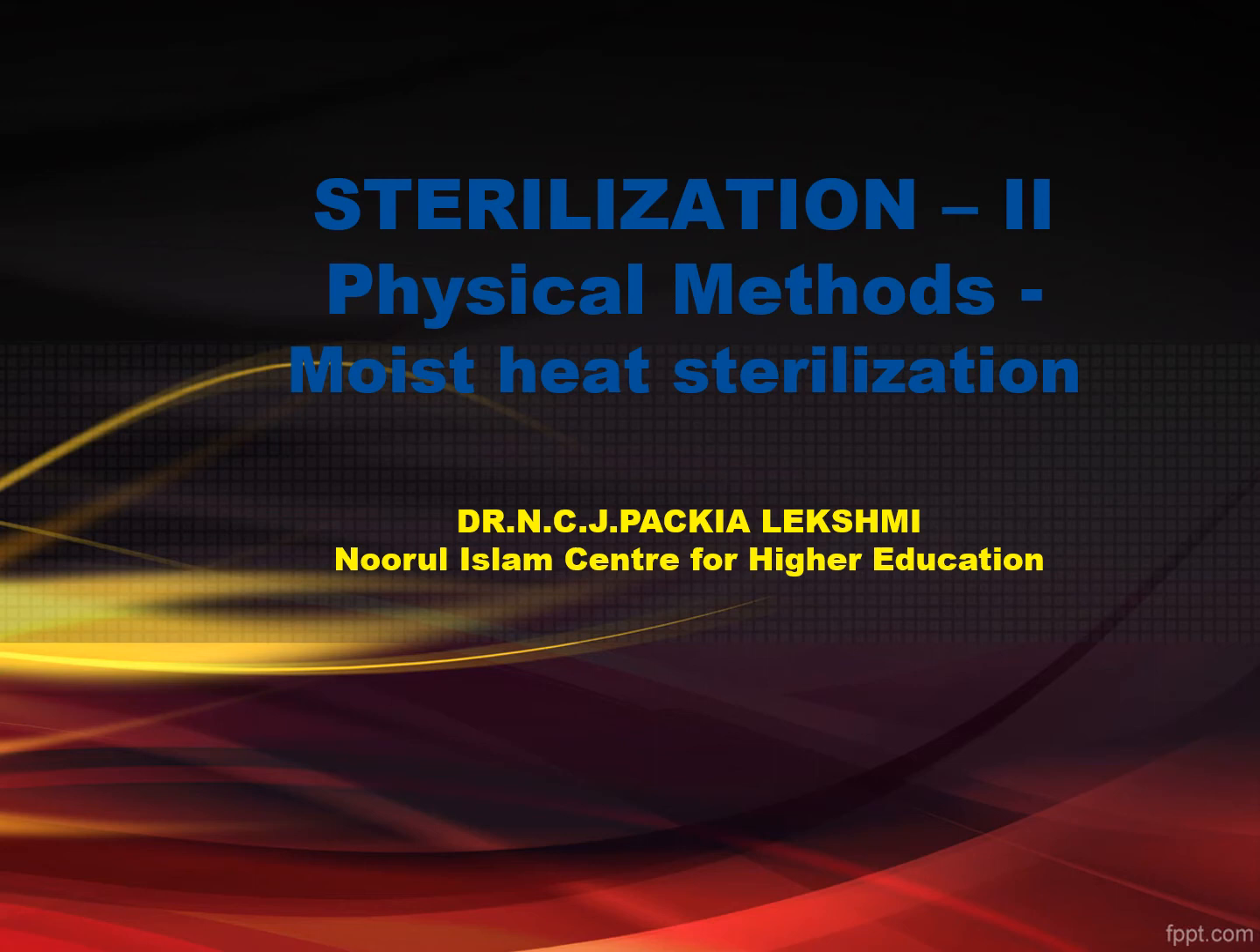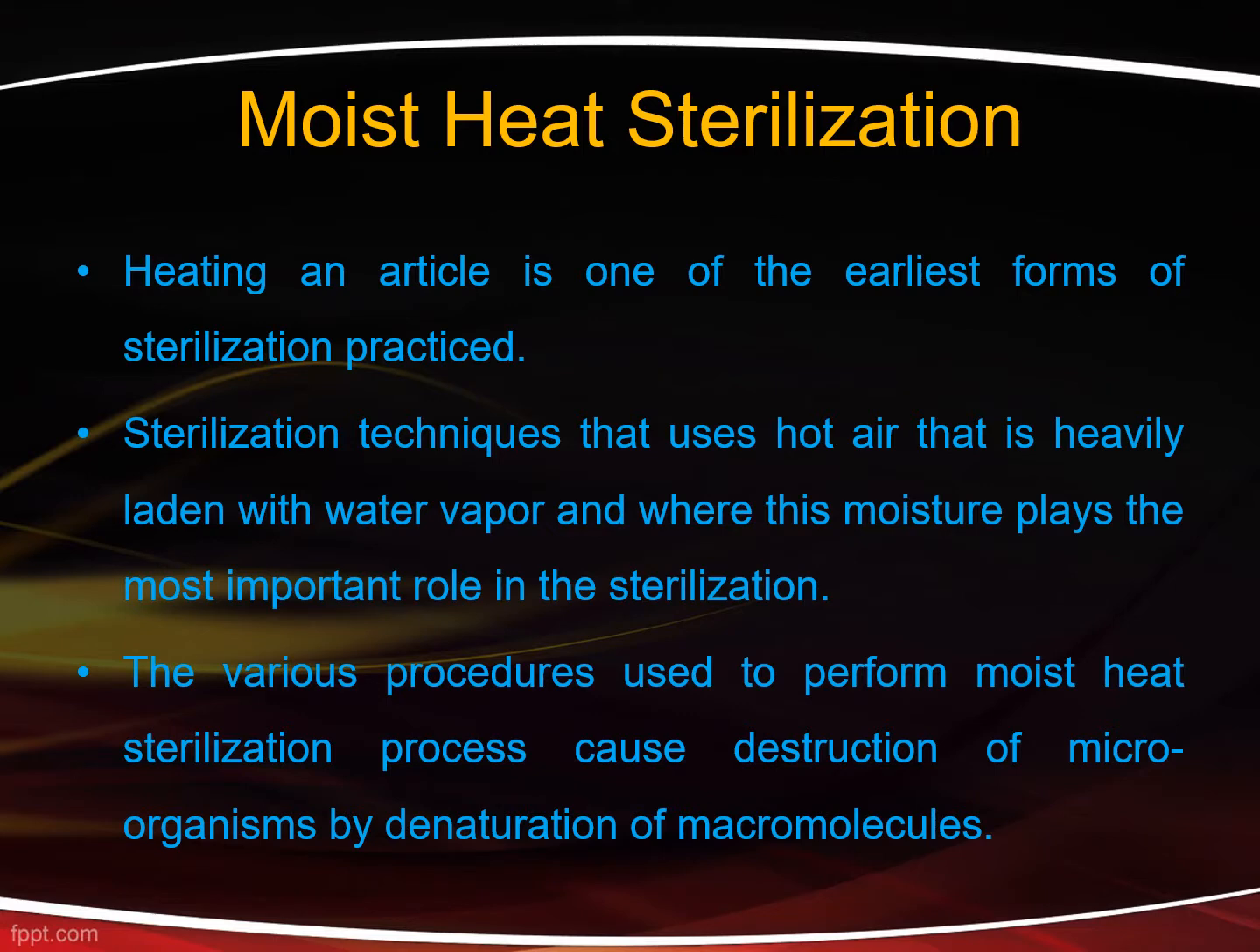Moist heat sterilization is one type of heat sterilization. One of the earliest or oldest methods of sterilization of articles is heating. The technique uses hot moist air, in which moisture plays the most important role in sterilization. The mode of action of moist heat sterilization is by denaturation of macromolecules, and thus it destroys the microorganisms to